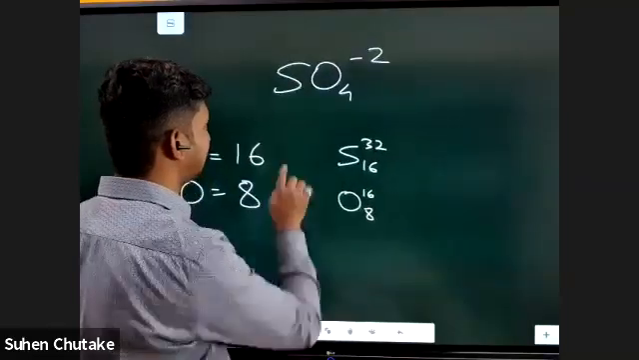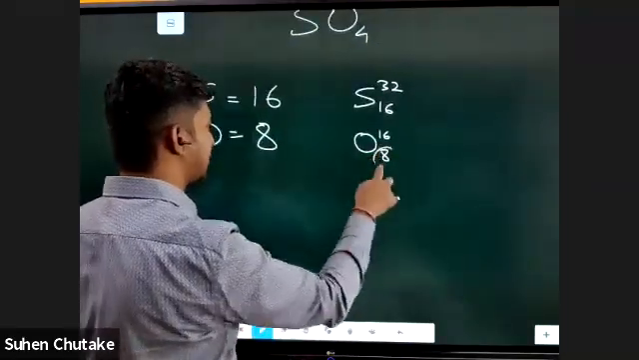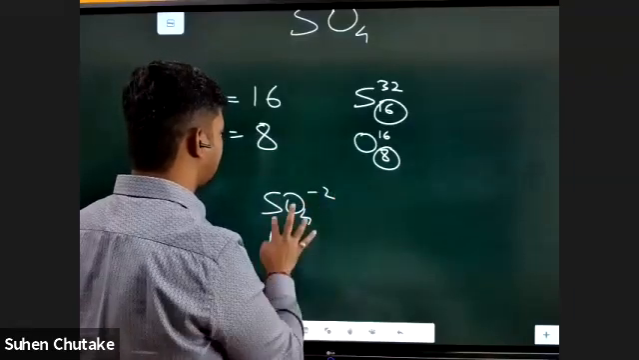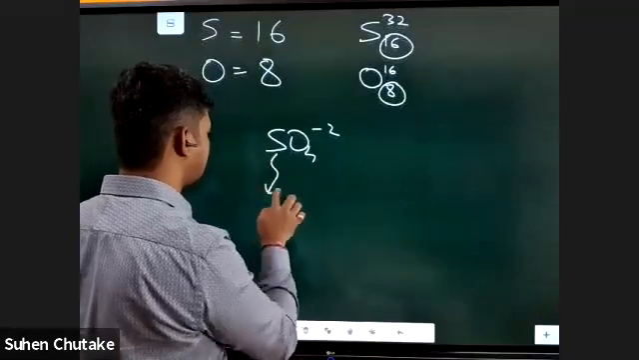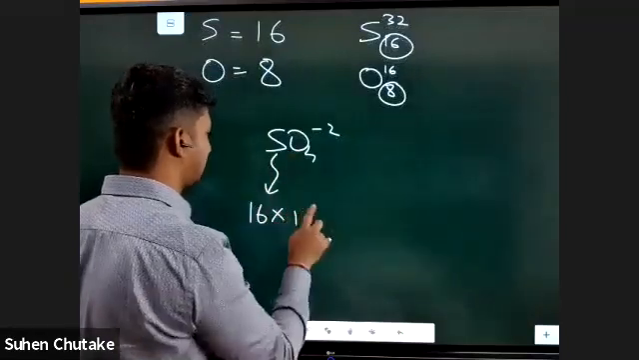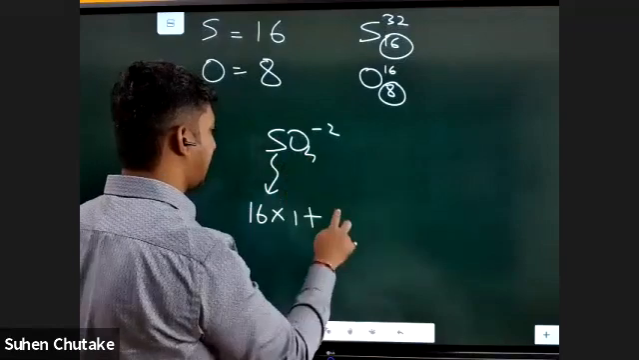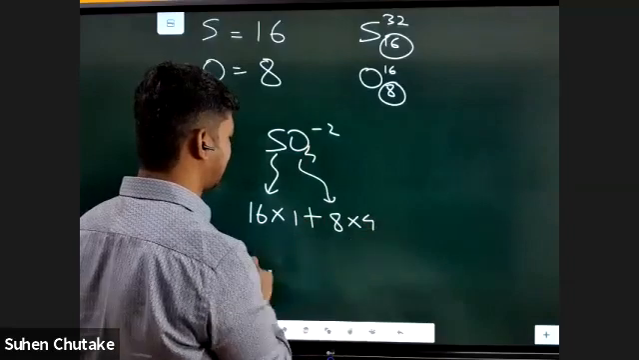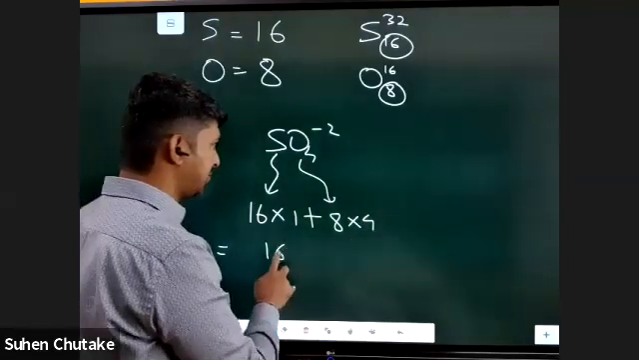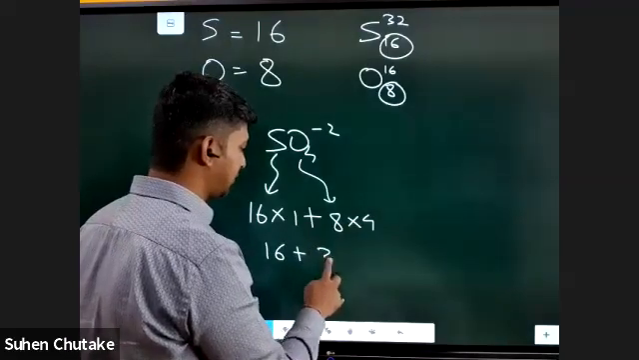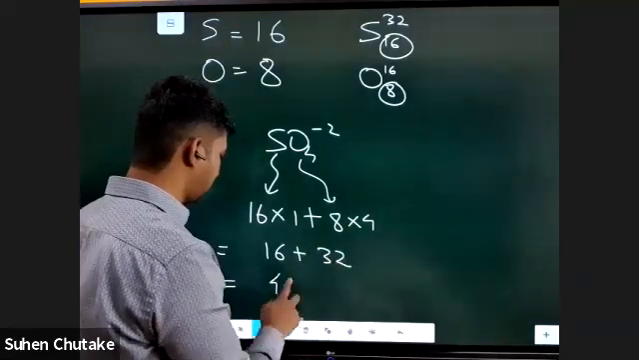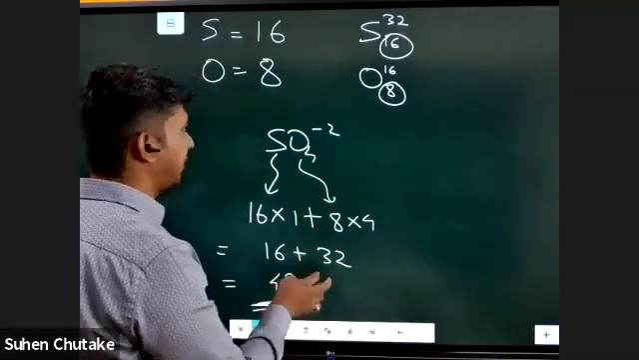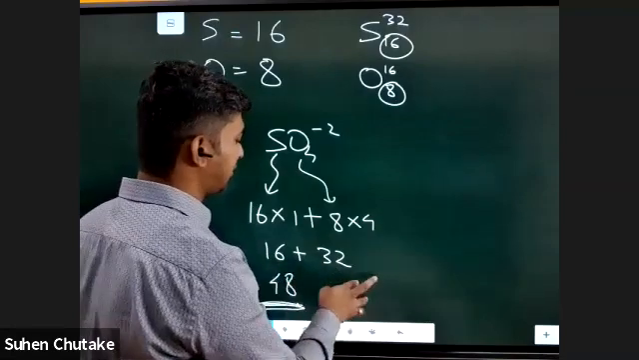If I want to find the number of protons first, protons are equal to the atomic number. So for sulfate, how will I do the number of protons? See like this. Sulfur is 16 into 1, because 1 atom of sulfur is there. Atomic number of oxygen is 8, into 4, because 4 oxygen atoms are there. So 16 plus 8 fours are 32, so 16 plus 32 gives 48 protons. If you calculate neutrons in a similar way, that will also come as 48.